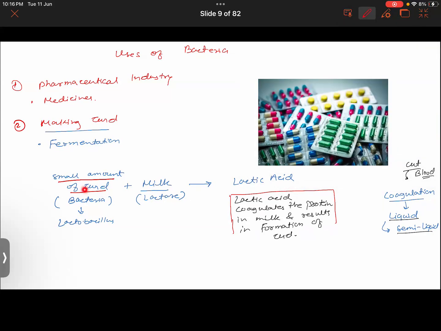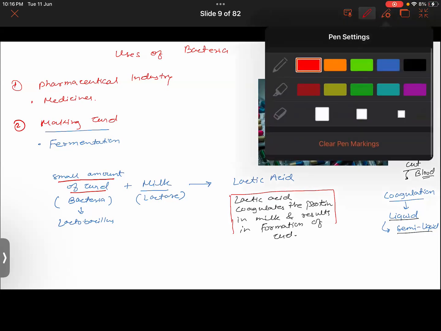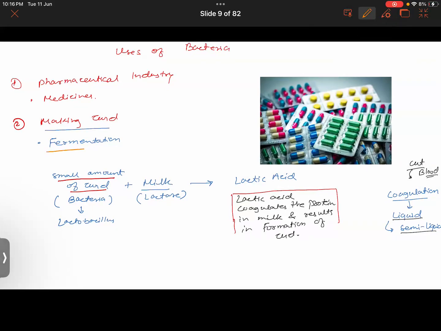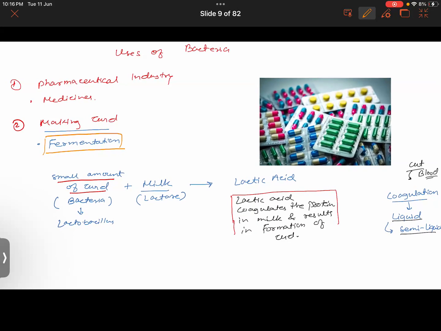Let me repeat it again. It is formed through a process of fermentation where bacteria is used to convert the lactose found in the milk into lactic acid. And this lactic acid will coagulate the protein in milk and will result in formation of curd. That is the whole process, and this process is called fermentation. This is a kind of fermentation reaction.